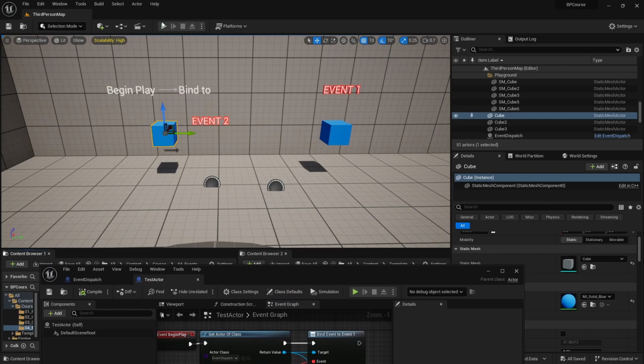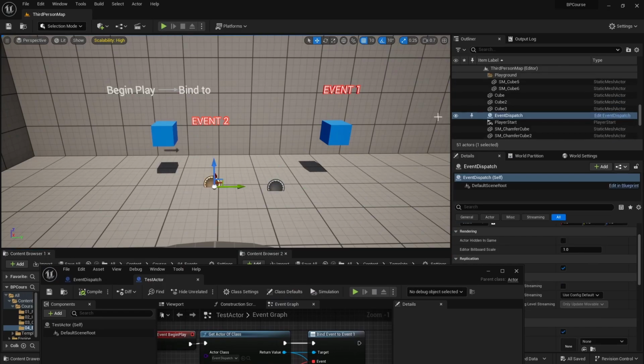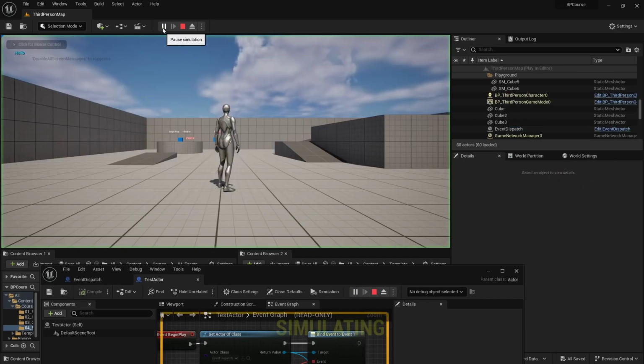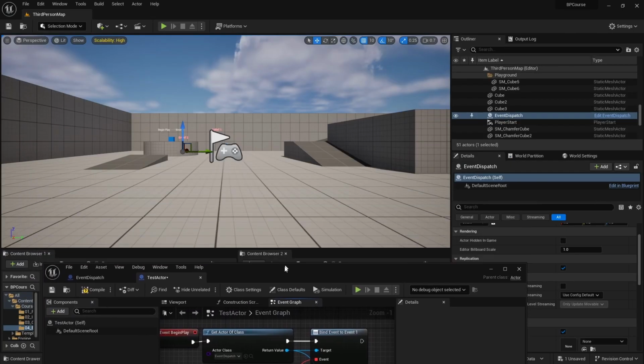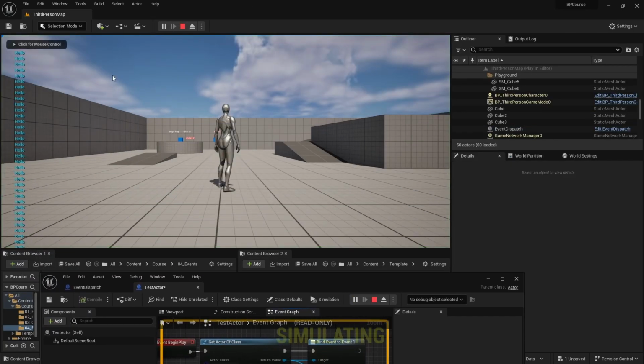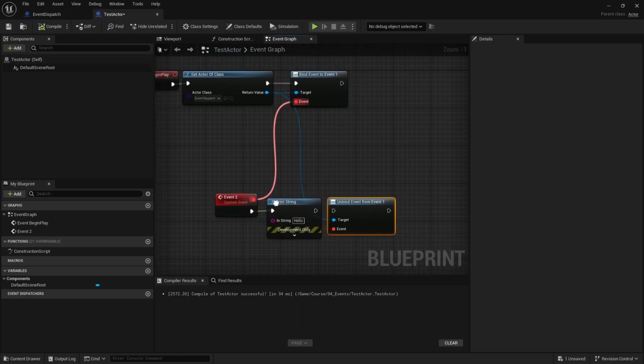Now let's click play and see what happens. By the way, I added these two, the test actor and event dispatcher, to the level, so I have them right away so they can call each other. If I click play, we can see I get this hello message, and that's because it went into this print string and then unbound, so it only happened once because we disconnected it. But if I disconnect this, we can see this hello is going to happen as many times as event one is called, which is every tick, which is probably 60, 80, 100 times a second, depending on your frame rate. So that's generally how the system works.